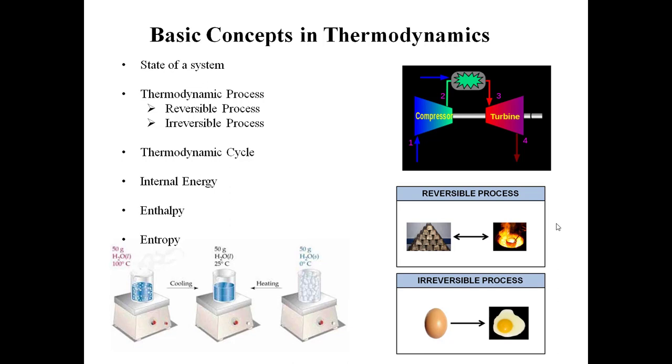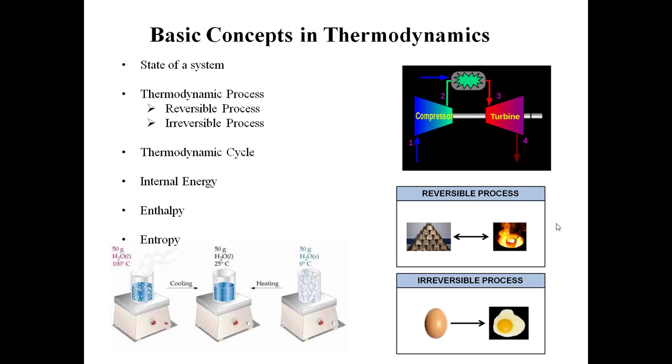All these properties of a system we call the state of system, especially in thermodynamics. It doesn't refer to whether it is in liquid phase or solid state, it refers to the properties of the system.